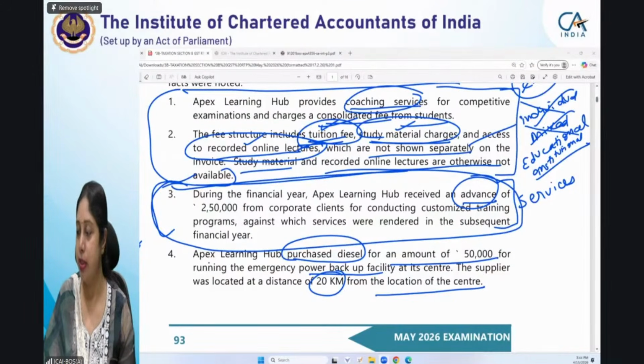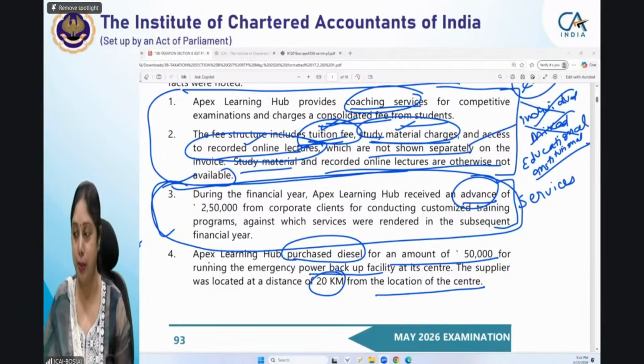कार्तिक, your answer is correct. आशीष, फिर से आंसर देखो. These are services. आशीष, please pay attention. ये services हैं. कुलदीप, आप भी you have to check this point. These are services. कार्तिक ने बताया टाइम ऑफ सप्लाई. ठीक है. Receipt is the time of supply. Very good. Now let me tell you the reason.